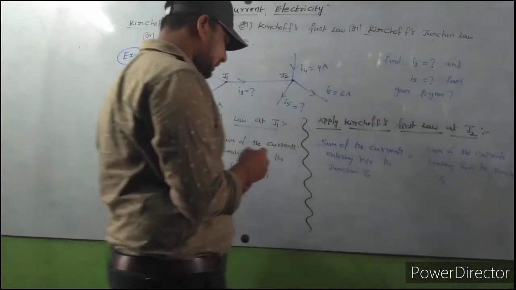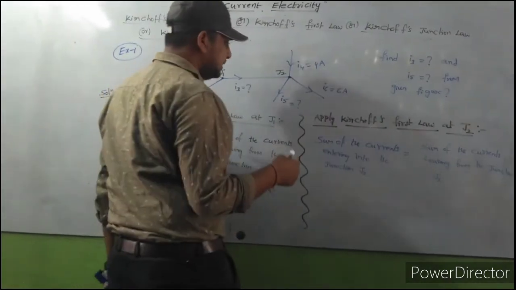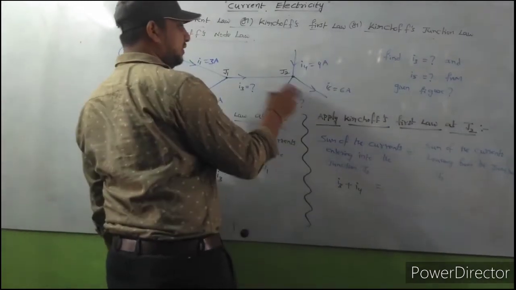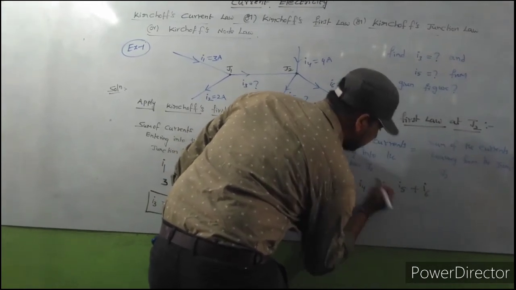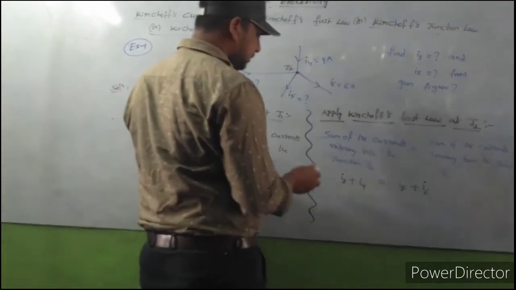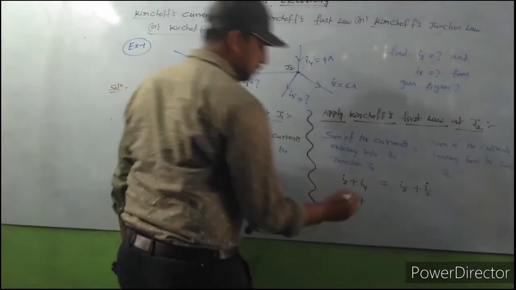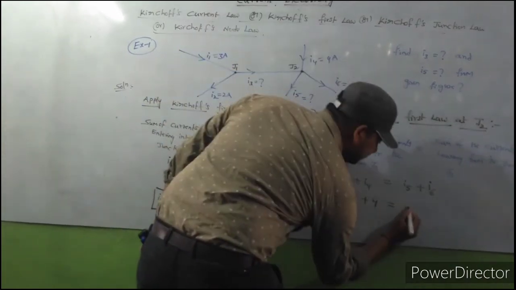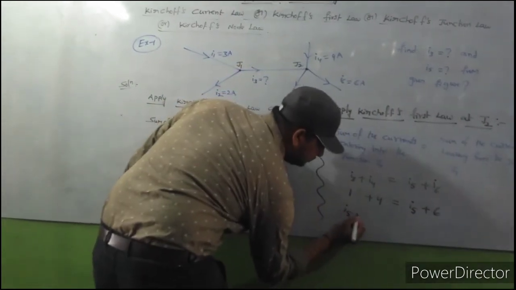What are the currents entering into junction J2? I3 current is entered, I4 current is entered. What are the currents leaving from the junction? I5 current is leaving from the junction and I6 current is also leaving. So substitute values. You know already, the I3 value is 1 amp, and the I4 value is 4 amps. I5 value we need to find. I6 value is 6.